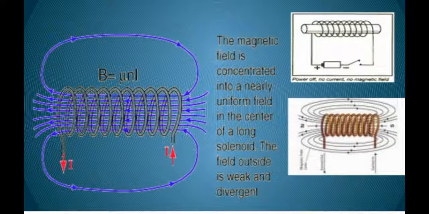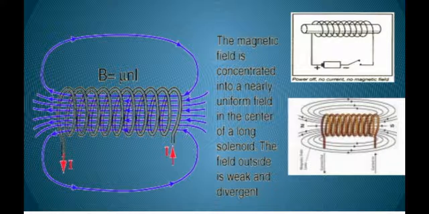Then the strength of the current. The strength of the magnetic field produced by a current carrying solenoid is directly proportional to the current, means B is directly proportional to I. If you increase the current, the magnetic field also increases, and if you decrease the current, the magnetic field also decreases.